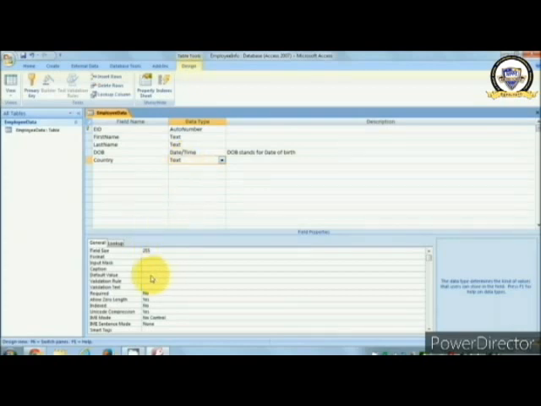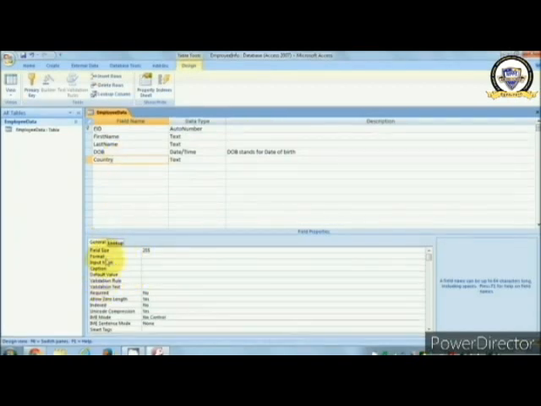For example, I choose that country column. Now I go to the properties, and there is a property called default value, and I can give the default value to my column, which always shows the default value. For example, USA, right? And I will add some more columns here, but let's see how our table looks.